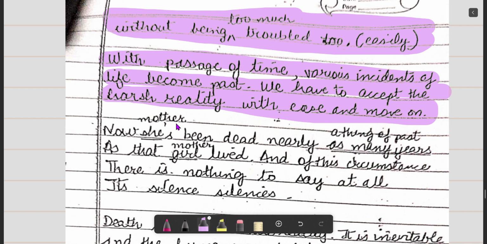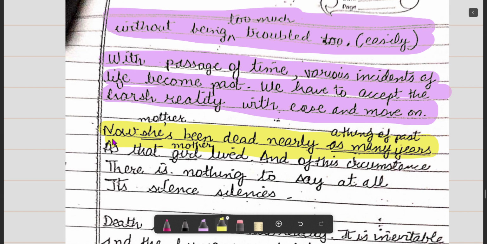Now mother, she has been dead nearly as many years as she has lived. Epistemology. This is the epistemology of life. Okay, yeah, I got my word. This is the epistemology of life, basically this is the knowledge, the nature of life.